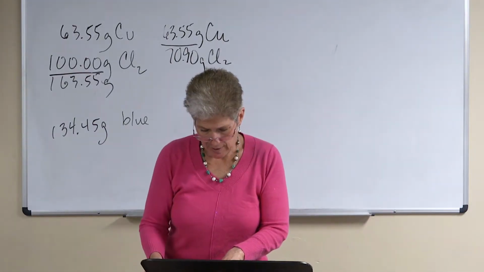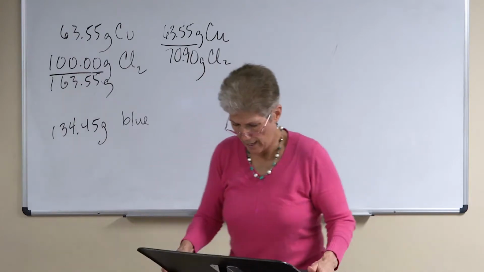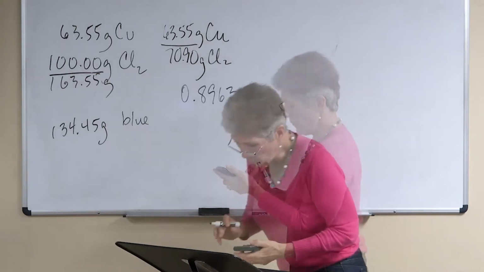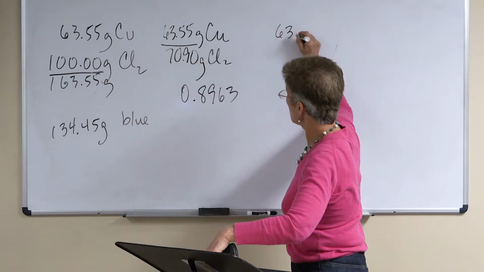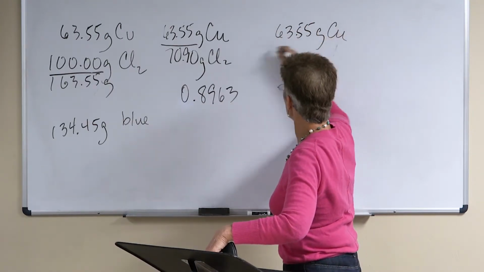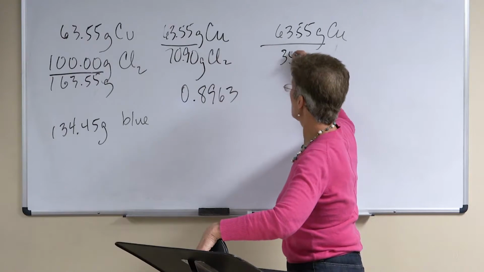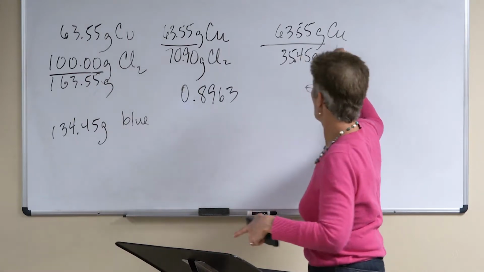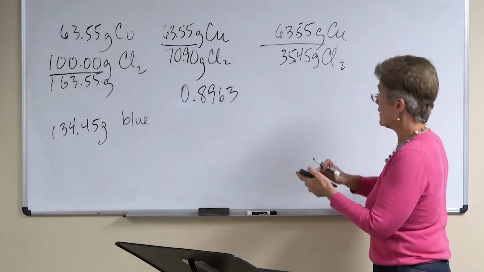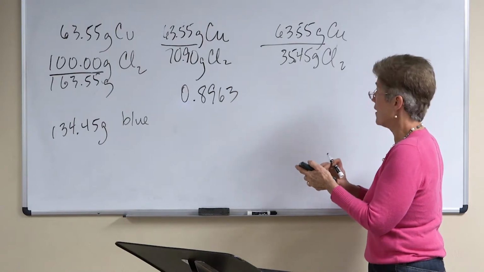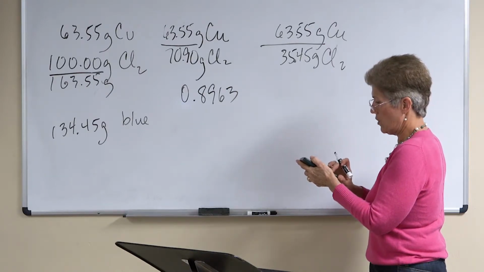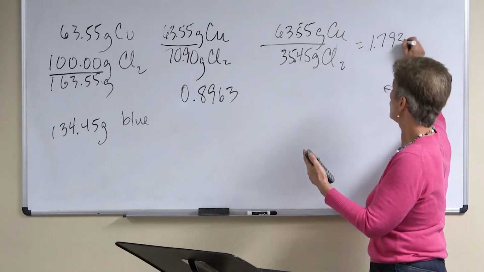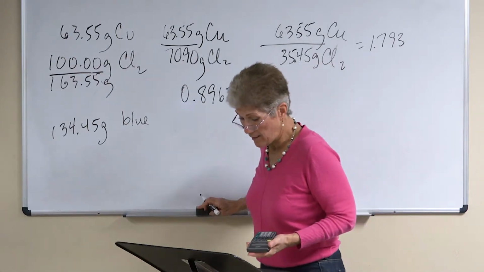C, another chemist has 63 grams of copper and 35 grams of chlorine gas. There are no leftovers. Is this the same? All right, well, we just had here that this one, so this next one is 63.55 grams of copper to 35.45. I can tell you right now it's not the same, because this is going to be above 1, isn't it? So I can look at that and tell you that's not going to be the same ratio. No, this ratio is above 1, like I said. This is 1.73. So no, the answer is no, that is not the same.